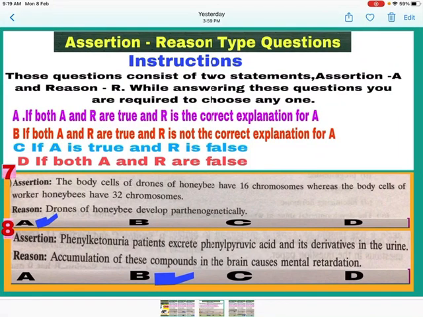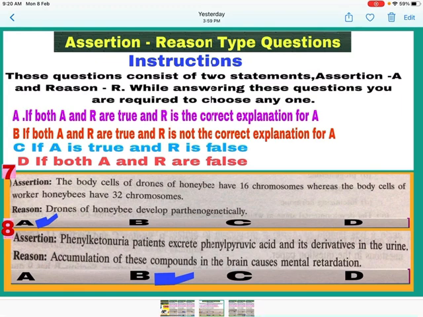Question number 7. Assertion. The body cells of drones of honeybee have 16 chromosomes, whereas the body cells of worker honeybees have 32 chromosomes. Yes, this is correct statement. Drones have 16 chromosomes and worker honeybees have 32 chromosomes. Now see the reason. Drones of honeybee develop parthenogenetically. This is also correct statement and correct reason.